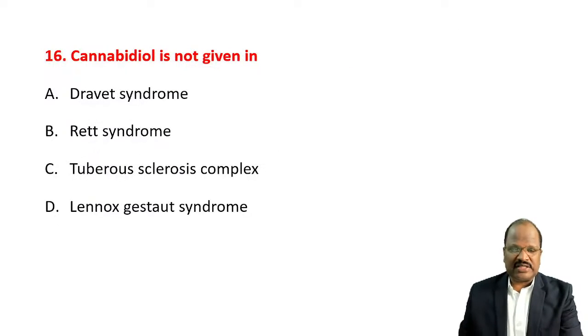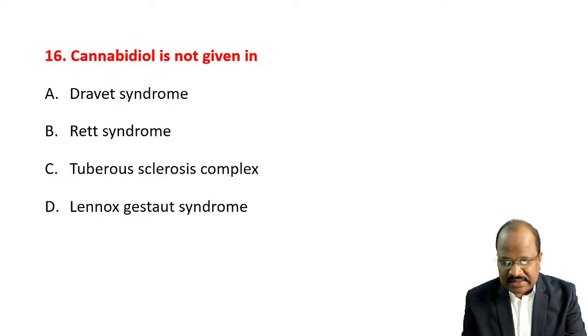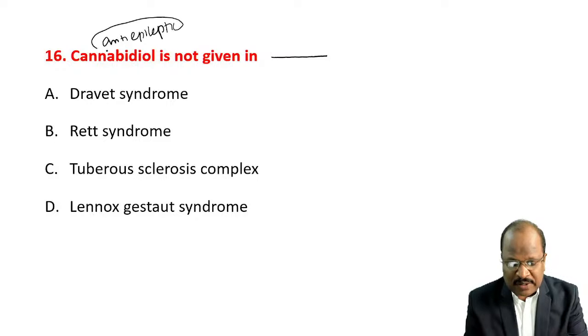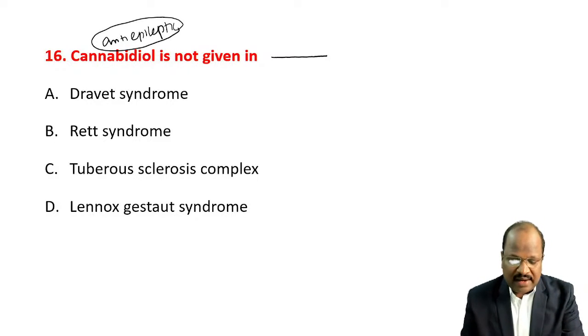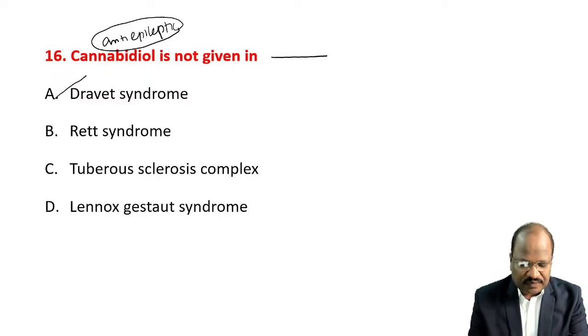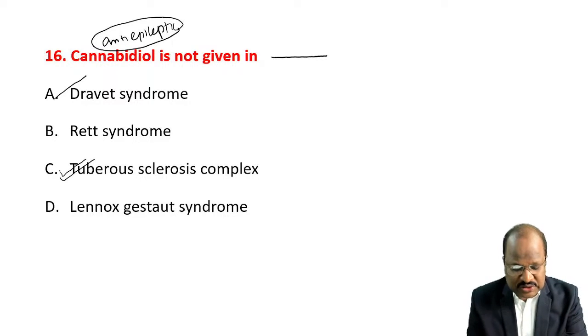Now, next, cannabidiol is not given in dash. See, cannabidiol has anti-epileptic action, and now they are trying it for the treatment of epilepsy. Look here: Dravet syndrome, Rett syndrome, tuberous sclerosis complex, Lennox-Gastaut syndrome. Cannabidiol is useful for Dravet syndrome, for infantile spasm with tuberous sclerosis, and also Lennox-Gastaut syndrome.